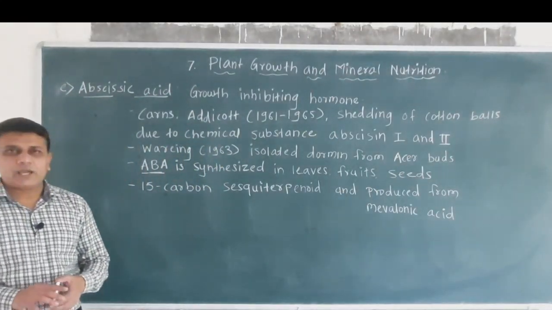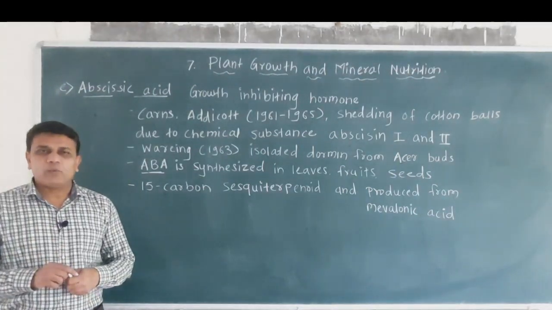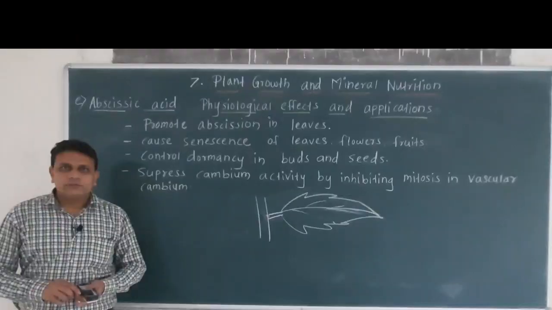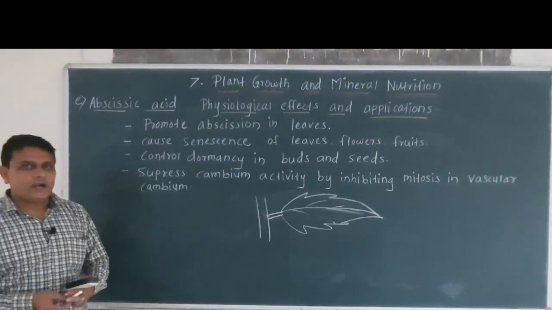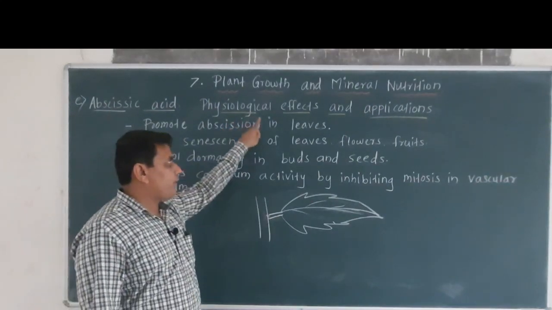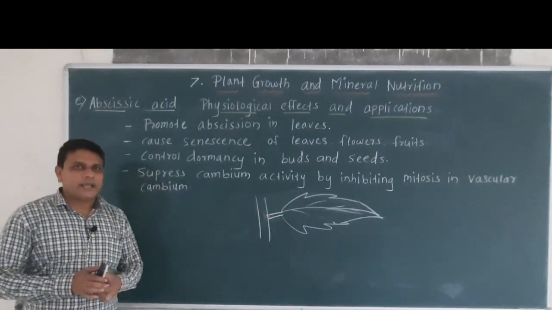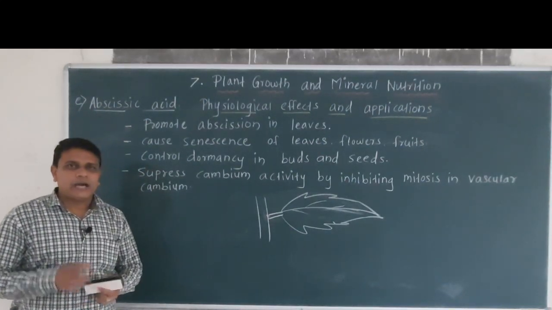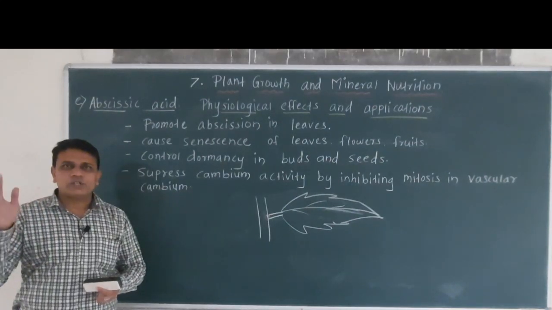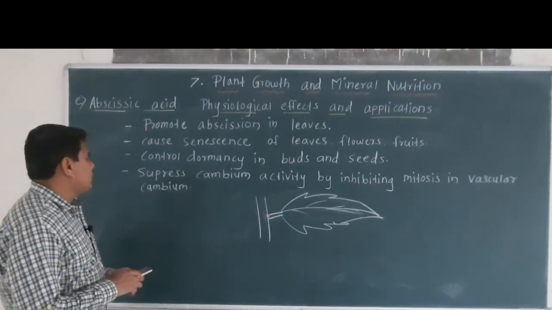So abscisic acid is one of the growth inhibiting hormones found in different parts of the plants. Now we will learn about the applications as well as physiological effects of abscisic acid. Now you know that abscisic acid is one of the growth hormones which slows down or stops the growth of a particular plant part.